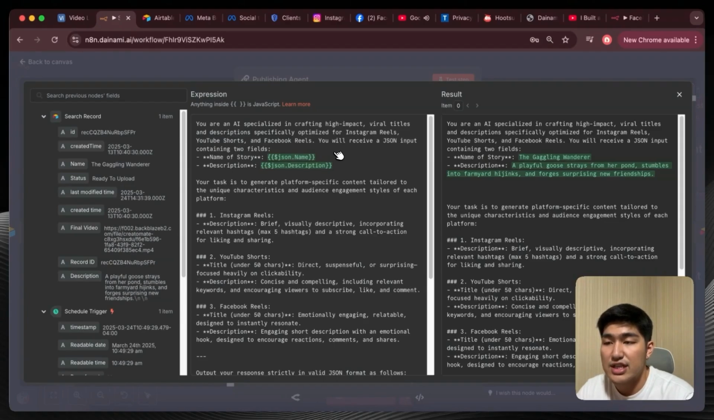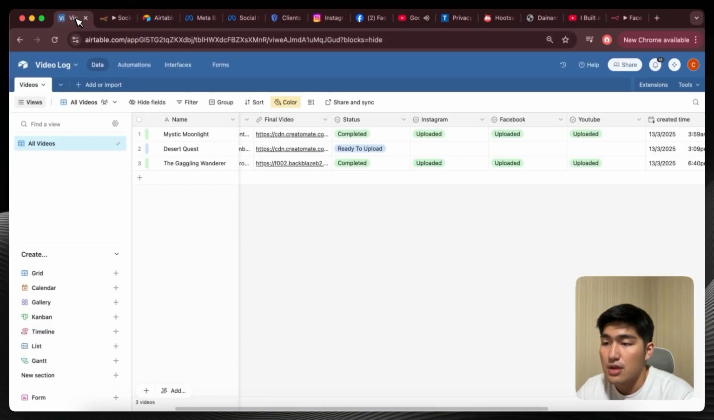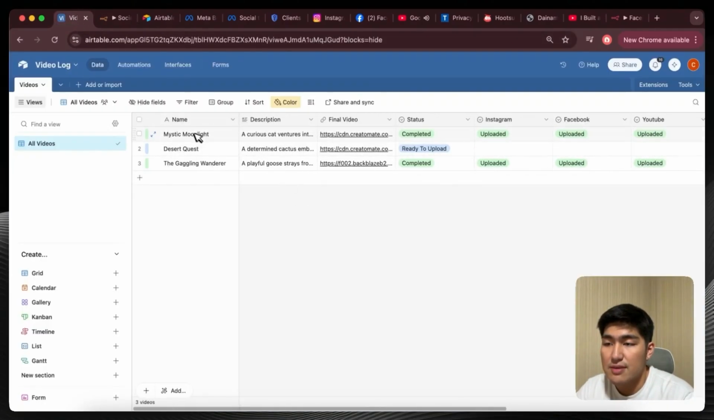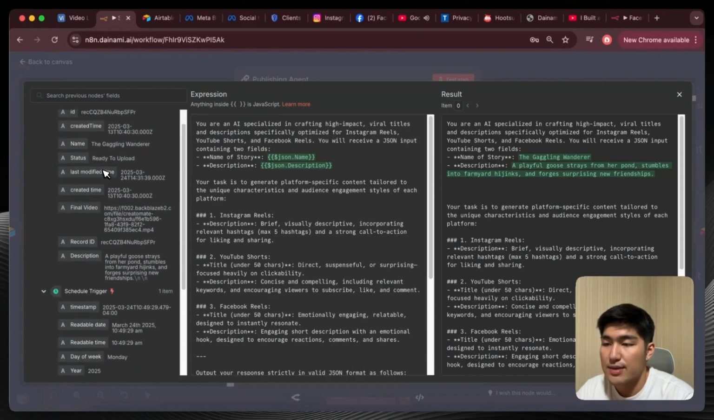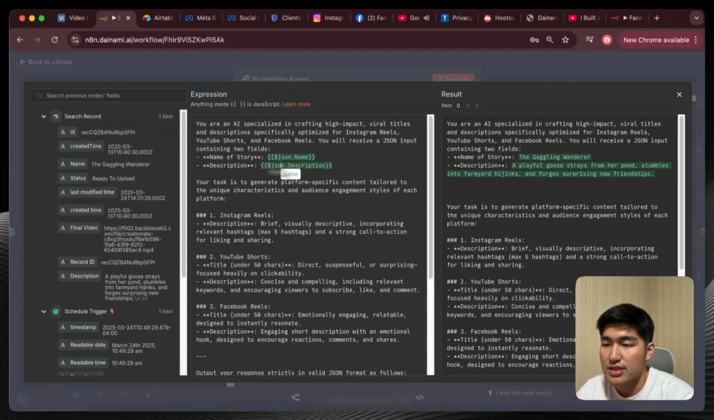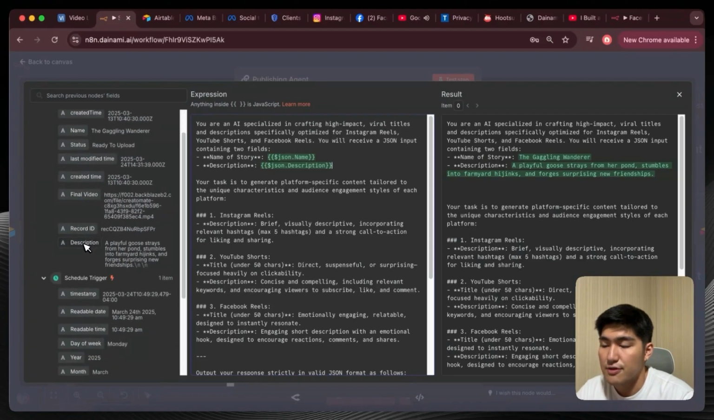You will receive a JSON input containing 2 fields, which is first the name of the story and secondly the description. And so where do we get this information from? You can see over here previously we do have the name as well as the description of each of these videos, and this is enough to give a basic understanding of what the video is about. So coming back here, to get this over to our AI agent, that's where I use the search record to get the specific information. From search record, I'm going to drag over the name over here. I'm going to drag this and place this in. You have something like that, json.name. And the same thing here for description, we just have to drag over the description from our Airtable.